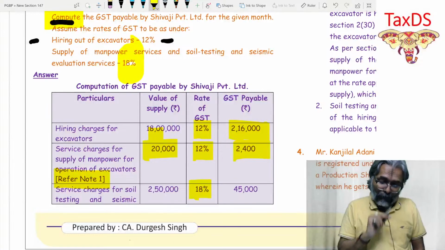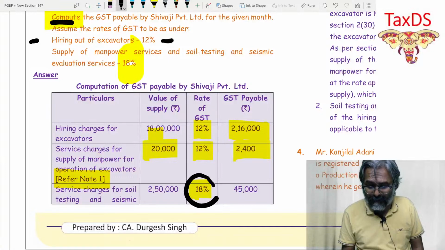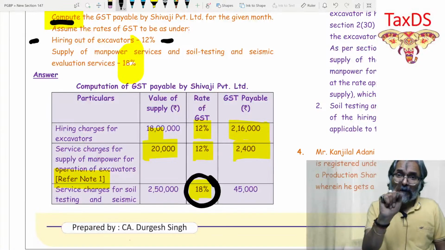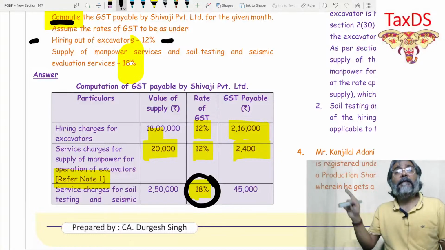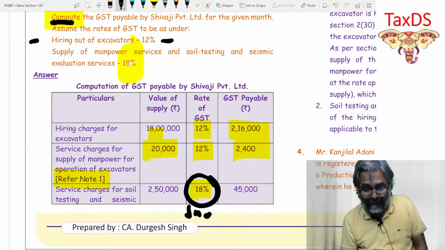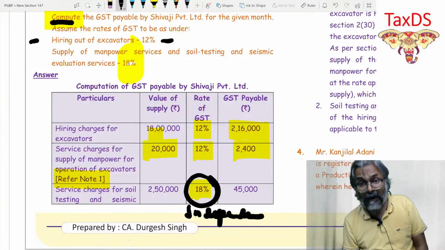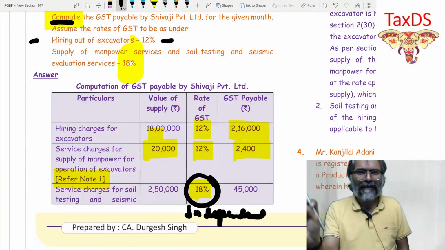Now in this question, students, this 18% will require a note. Be careful, this is where you will miss out. Why? You will say that, look, this was composite, this is something independent. You will have to write in the note, and in the note what the ICAI should see, that this is independent to the above composite supply. Just in a simple sentence you will write and wrap up.